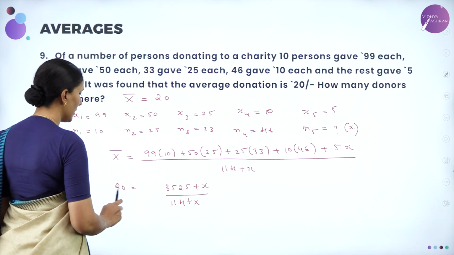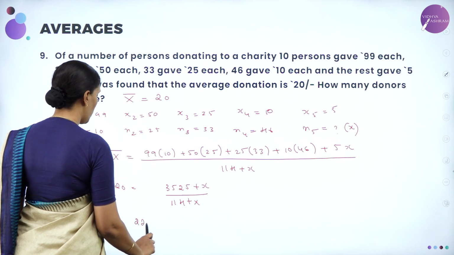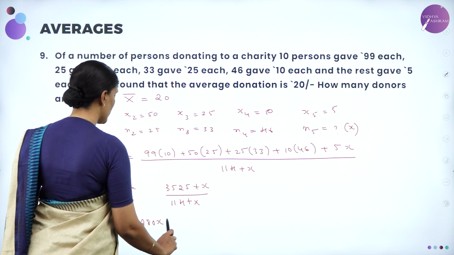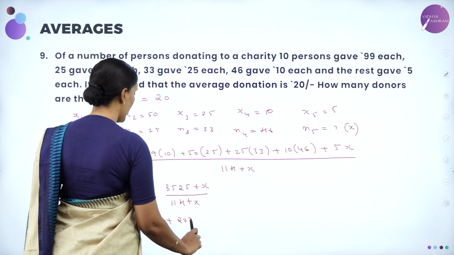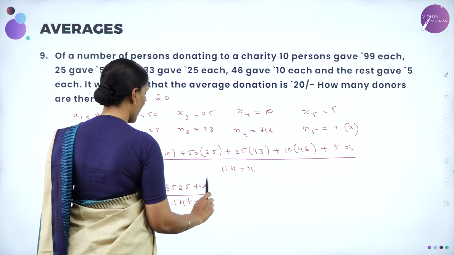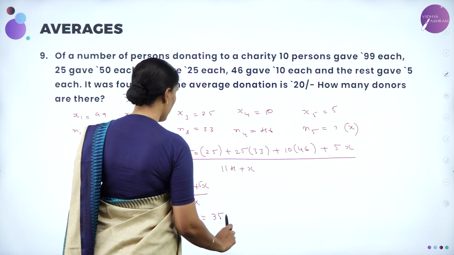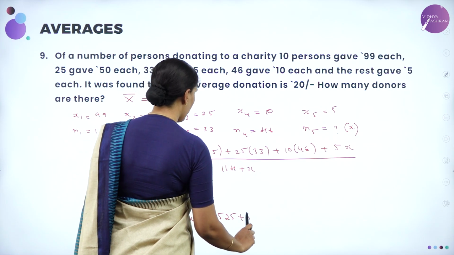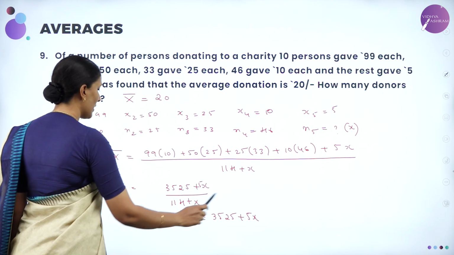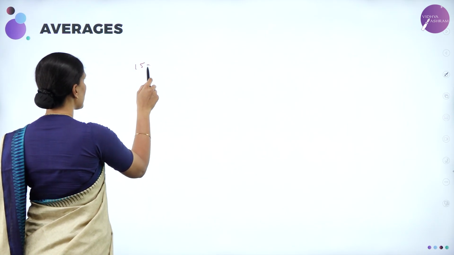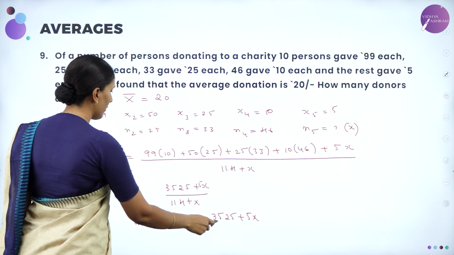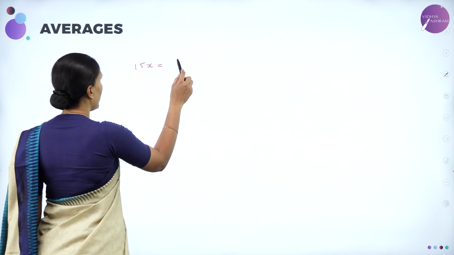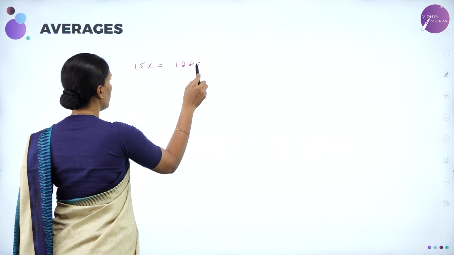Now multiplying here, we will get 2280 plus 20x is equal to 3525 plus 5x. So 20 minus 5 becomes 15x and the difference in the value will be equal to 1245.